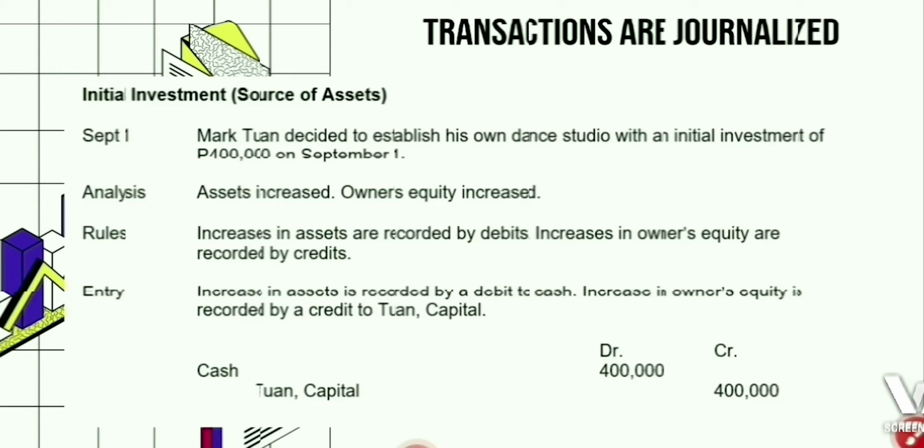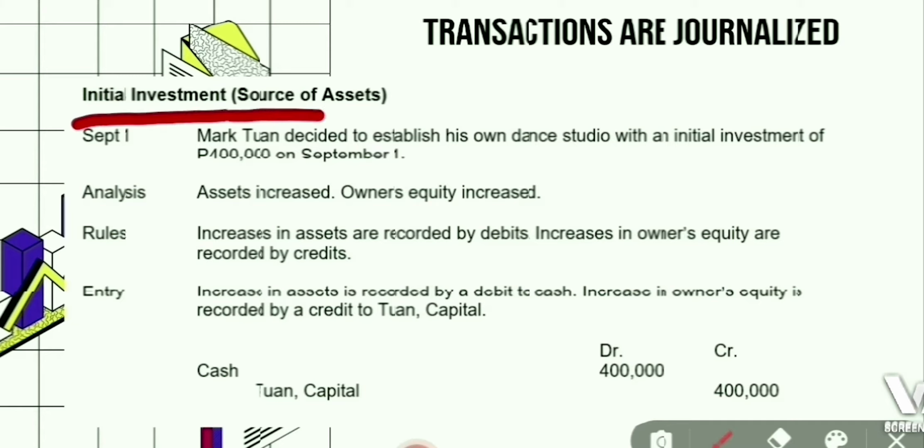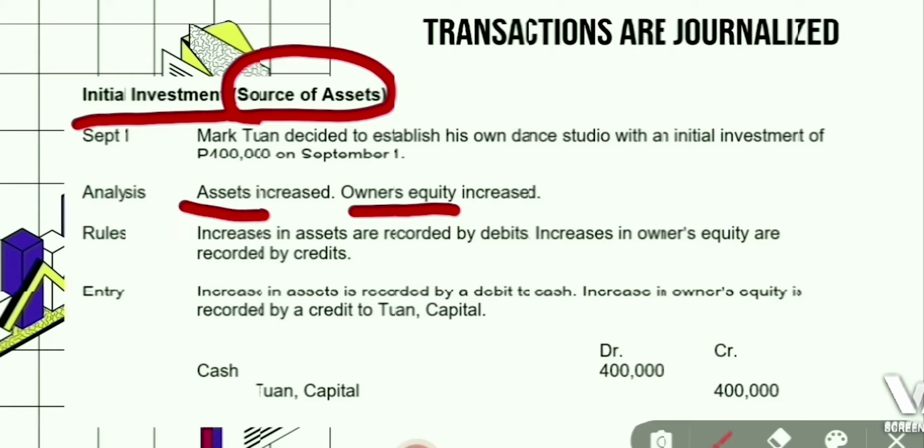First transaction is initial investment or source of asset. Mark Tuan decided to establish his own dance studio with an initial investment of 400,000 pesos on September 1. In this transaction, both assets and owner's equity have increased. Since he invested 400,000 pesos in his business, it accumulates cash and capital, which is an addition to assets and owner's equity.